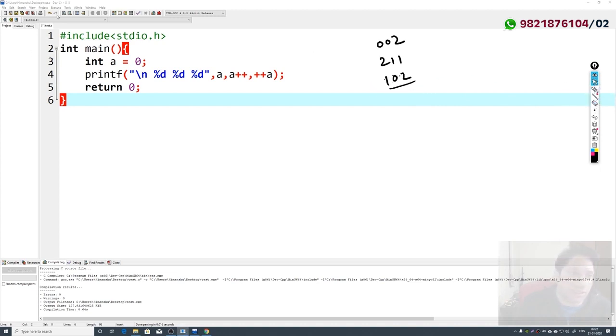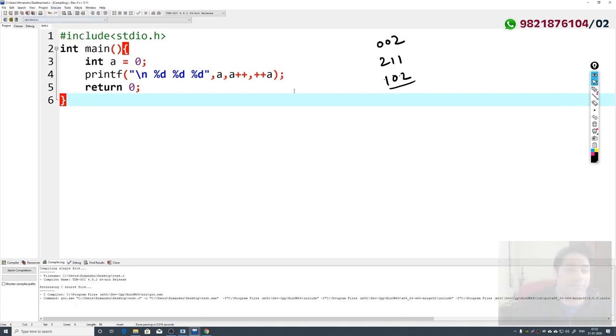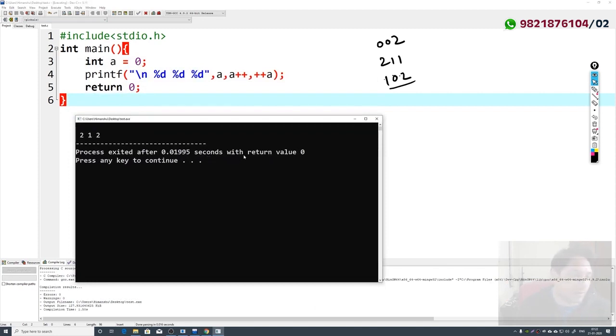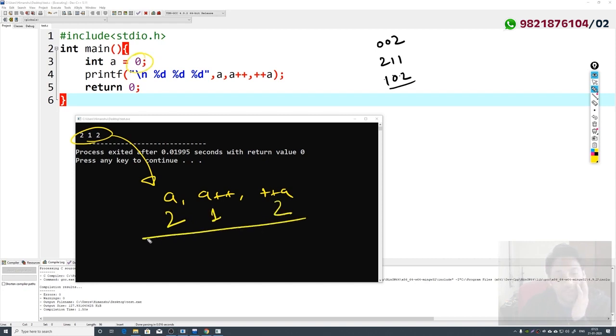But again, if you compile and run this program, you will see the output is 212. And how can we get the output as 212? So how can you get it? If you have a++ and ++a, and the initial value of a was 0, how did you get 212 as the output? 212 is again a very strange output, right?